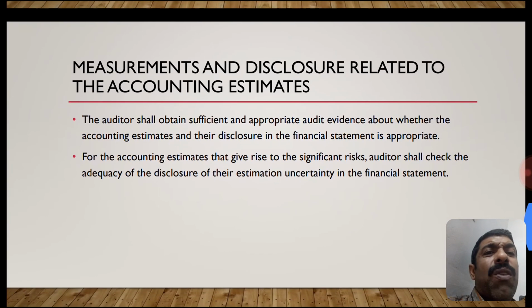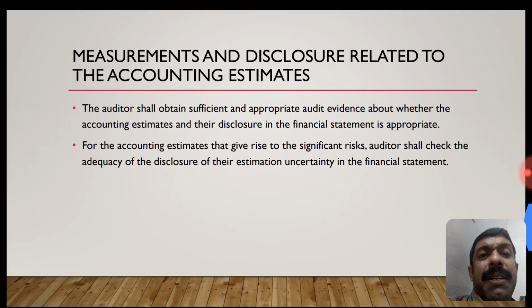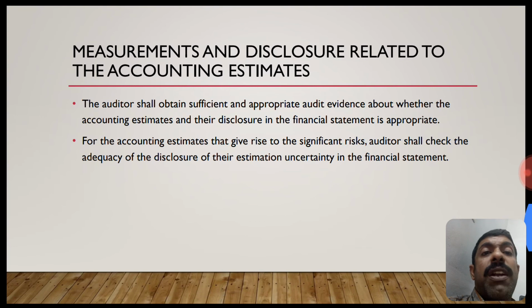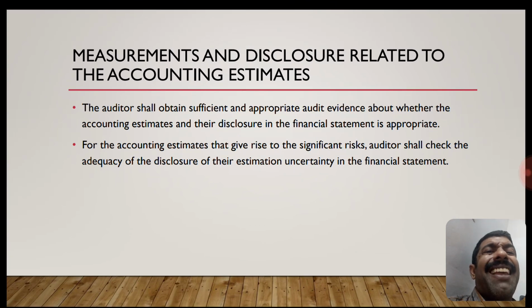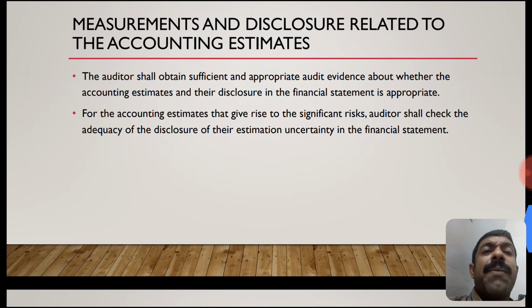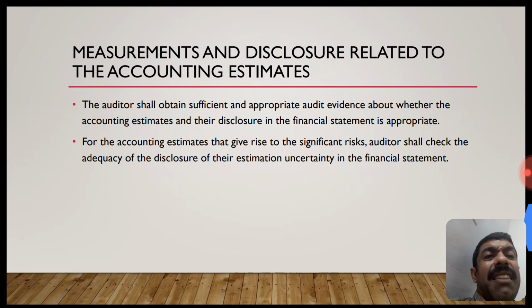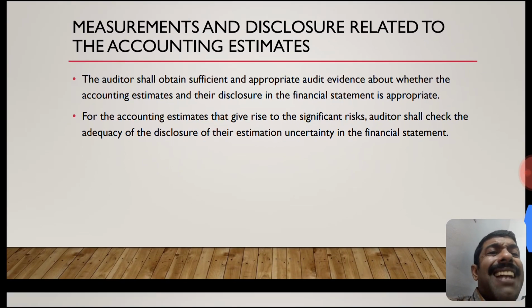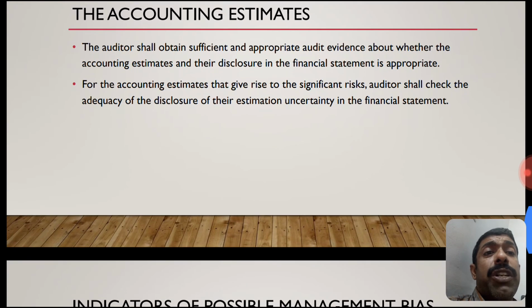Measurement and disclosure related to the accounting estimate. The auditor shall obtain sufficient and appropriate audit evidence about whether the accounting estimate and the related disclosure in the financial statement are appropriate and relevant.